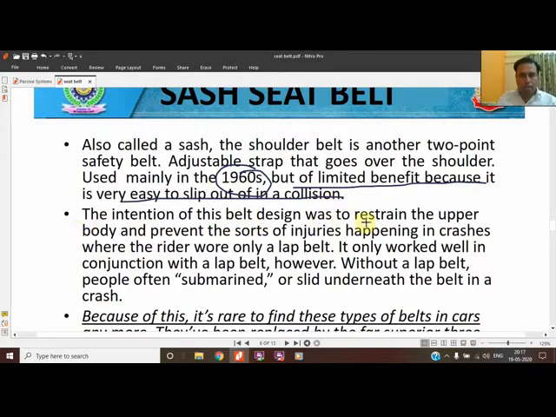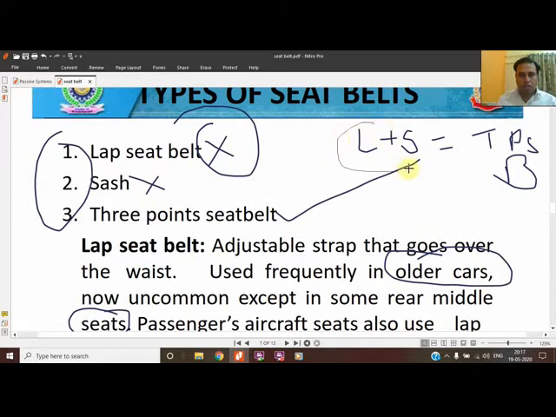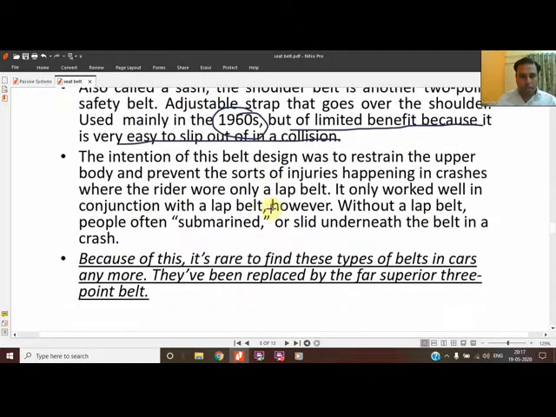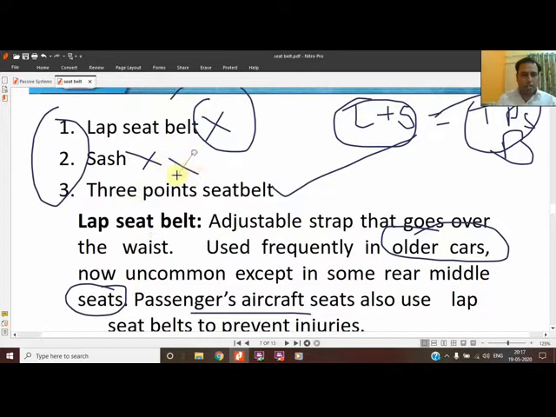The intention of the belt design was to restrain the upper part of the body, and stop injury happening in crashes where the rider wore only a lap belt. It only works well in conjunction with a lap belt, meaning lap and sash both should be there. That's why these days the safety regulations have combined the two, and that's why 3-point seat belts are used. It's rare to find these types of belts in cars anymore. Although in your syllabus it is given, these types of seat belts are rare to find.